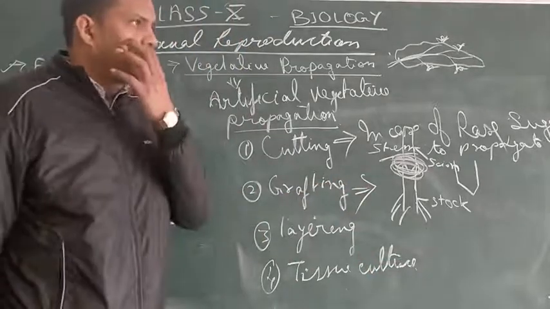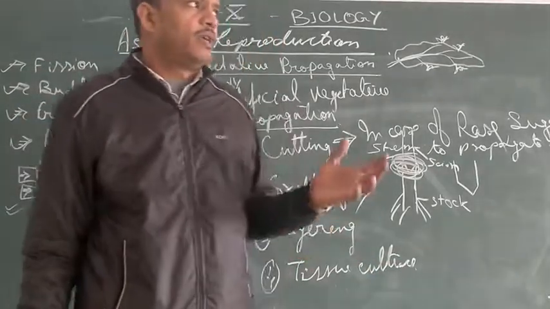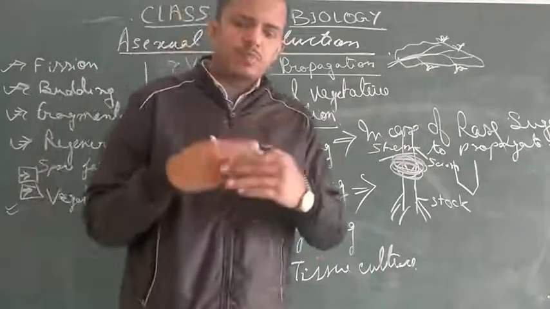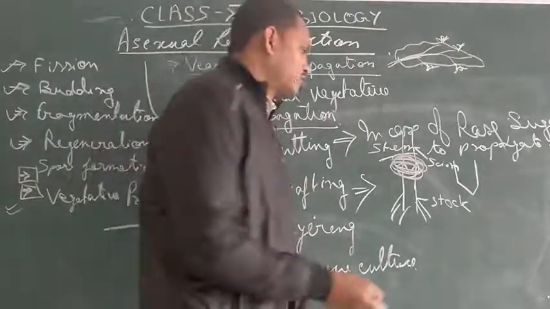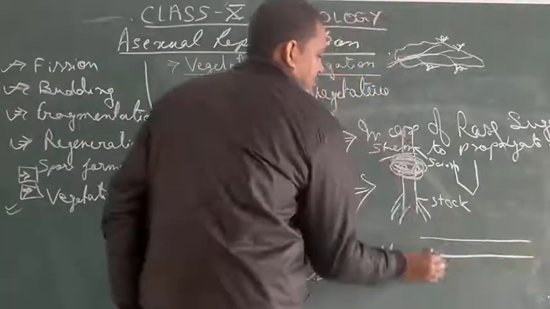What is layering? In many plants, we have seen that the cover of the stem, the bark of the stem, is removed. Suppose this is the stem with the bark.